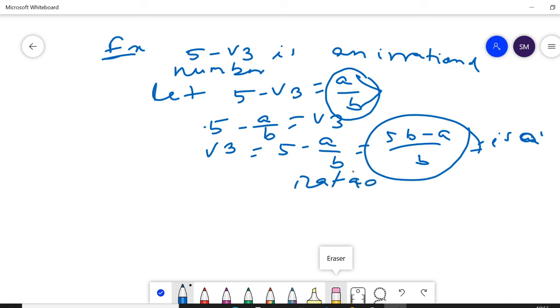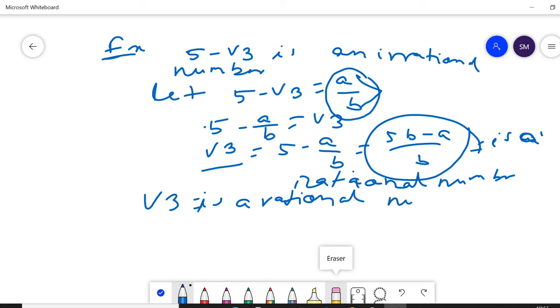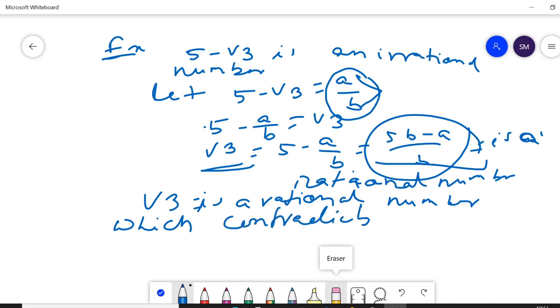Meaning root 3 is a rational number, which contradicts, because you have proved before that root 2, root 5, root 3 are irrational numbers. Here you get root 3 is a rational number, which contradicts our assumption.